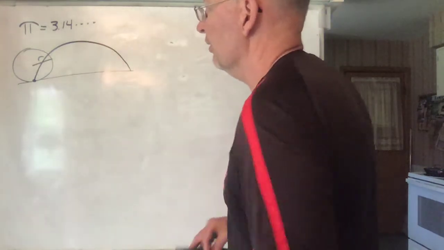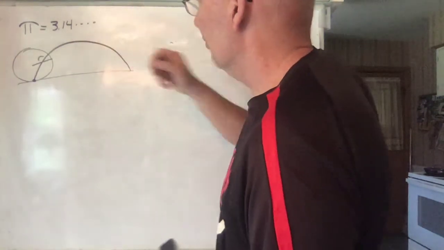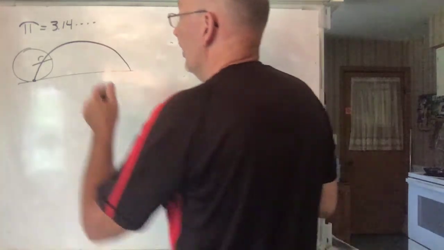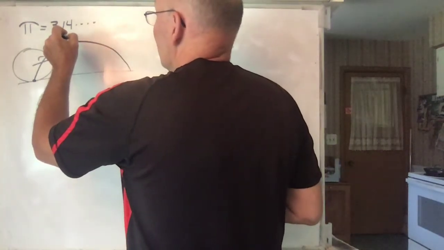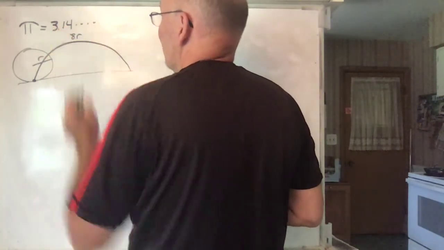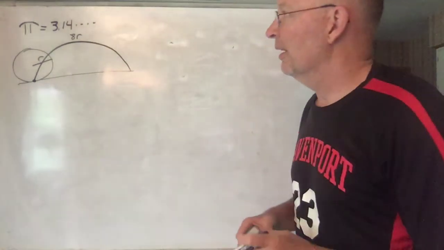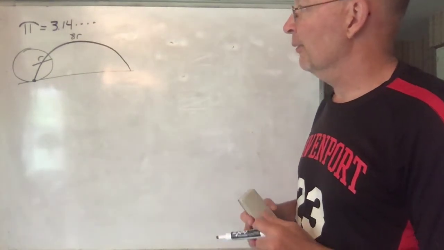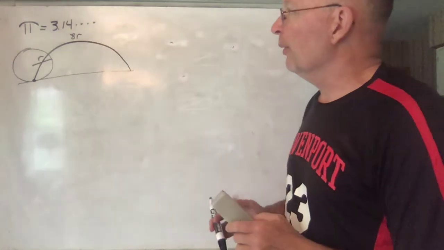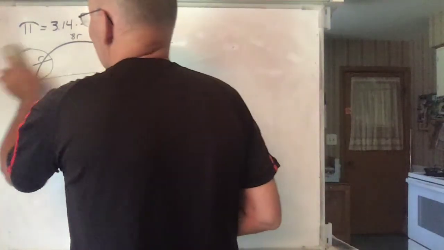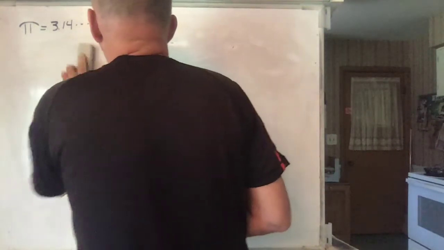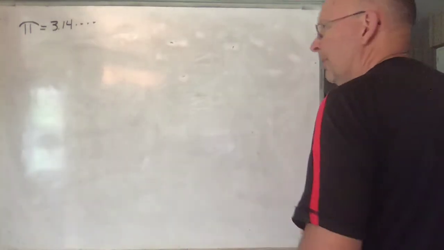It's not going to be a circle because that circle is moving, and it turns out that this length is 8 times r, which is kind of cool. It's exactly 8 times the length of the radius. So anyway, that's one thing where it doesn't use pi. But anyway, pi not only comes up with circles, it comes up other places too.